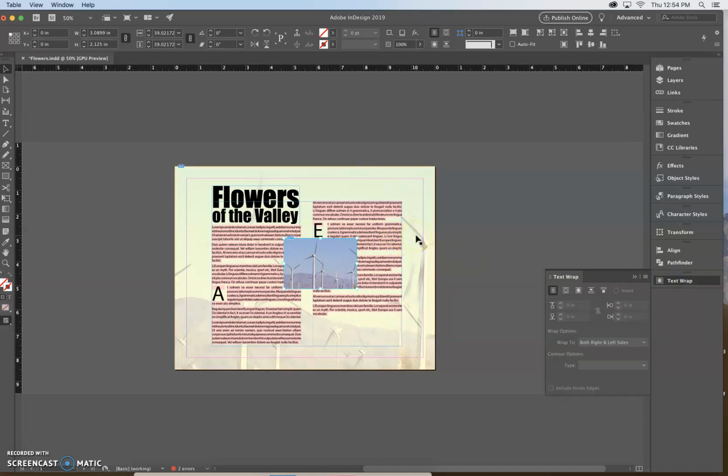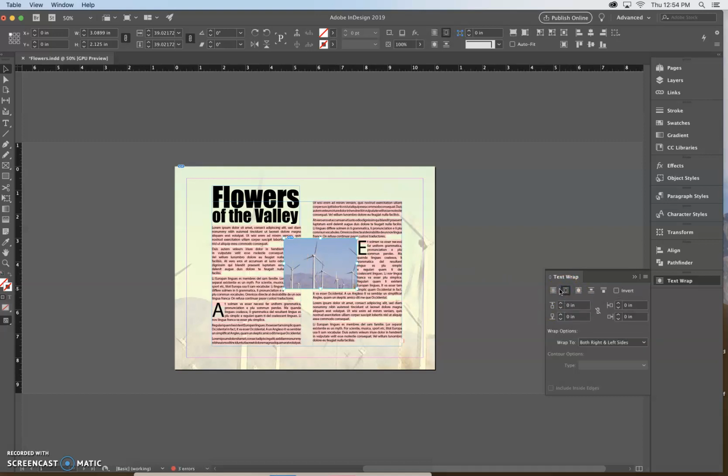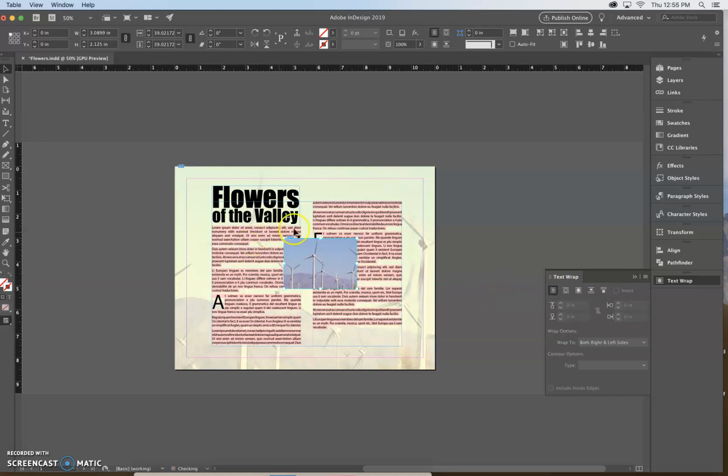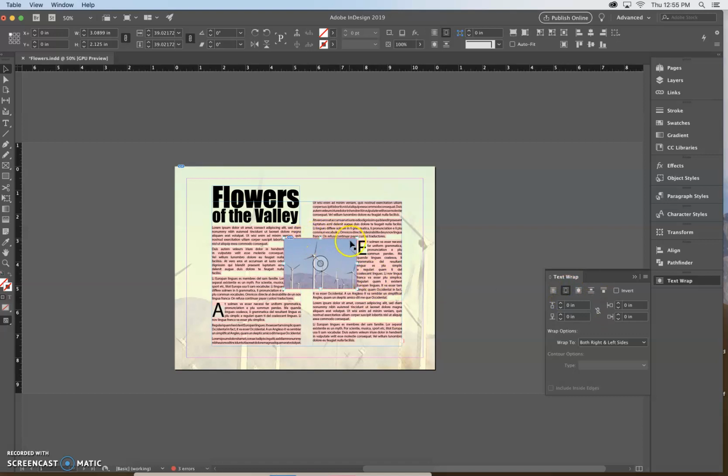Alright, the next thing we're going to do is push the Wrap Around Bounding Box icon. That's the one that looks like this one, so it's the second one. We have our image selected, so we're going to click on that one. And you see when I selected that, right now my graphic is over my text. Now my text works around it. Alright? So we're going to verify that the Make All Settings the Same button is clicked, which is this one right here.